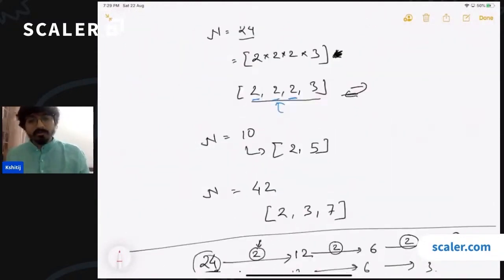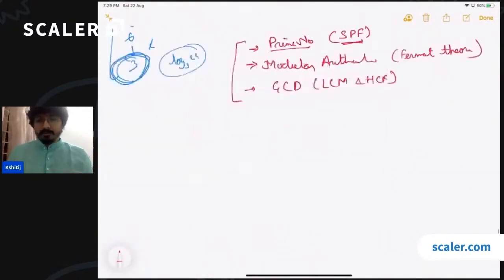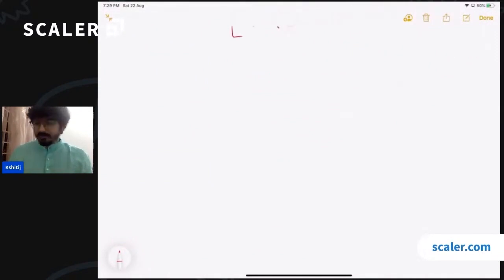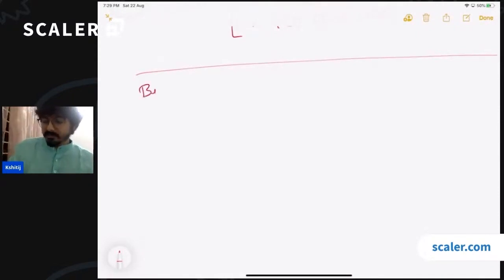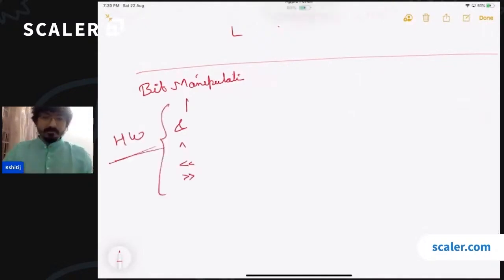Okay, tomorrow's class is going to be on bit manipulation. So if possible, before joining the class, if you can go through how numbers are represented, or what the basic bit operations are, then the class will go very smoothly, right? So next class is going to be on bit manipulation. So just read about some bitwise operators like OR, AND, XOR, left shift, right shift, etc. Just read about them. And if you found this video useful, you can just like it and share it with your friends. Okay.